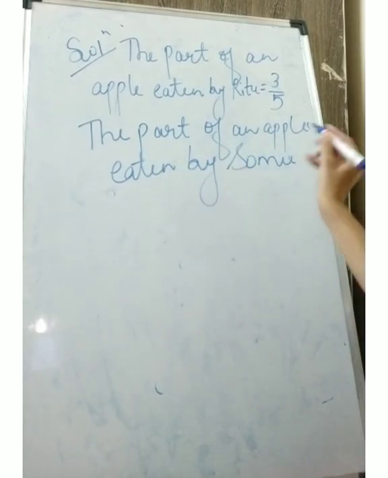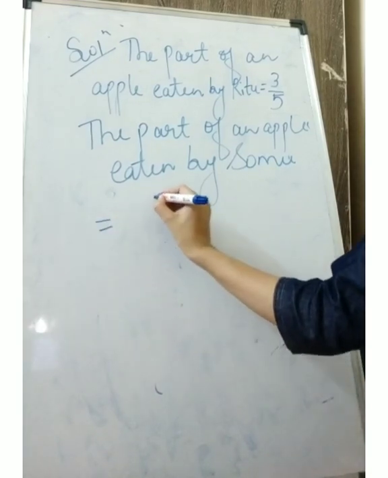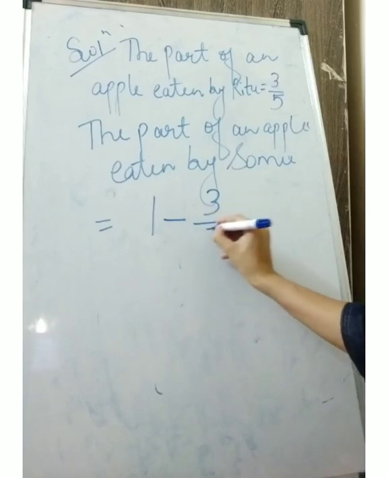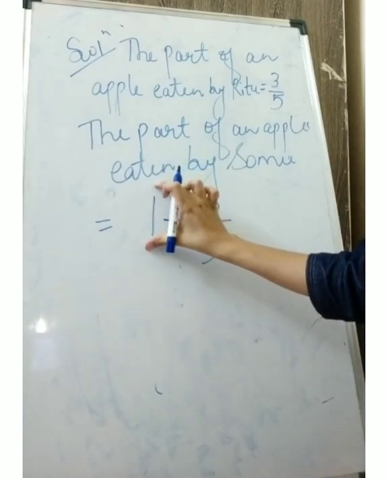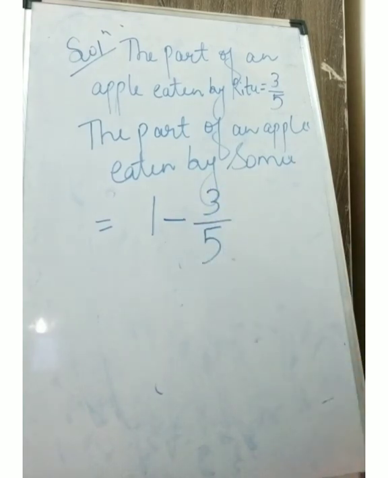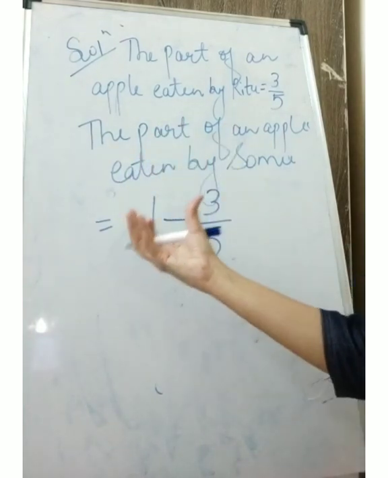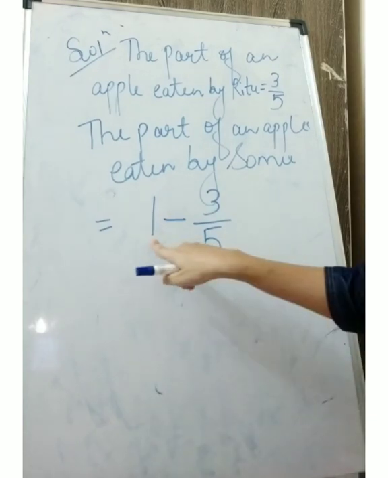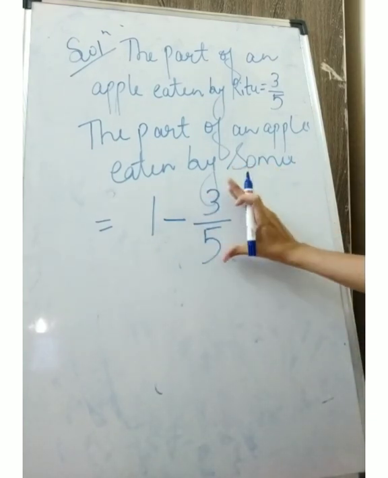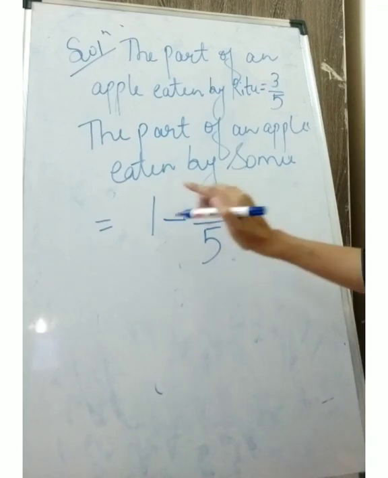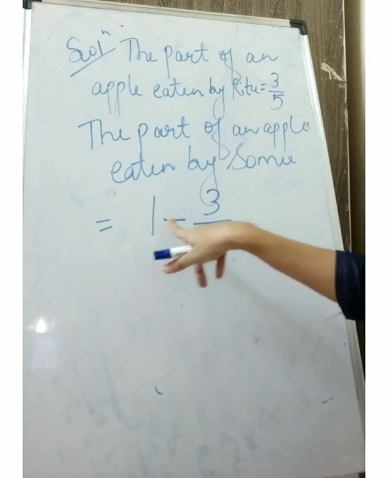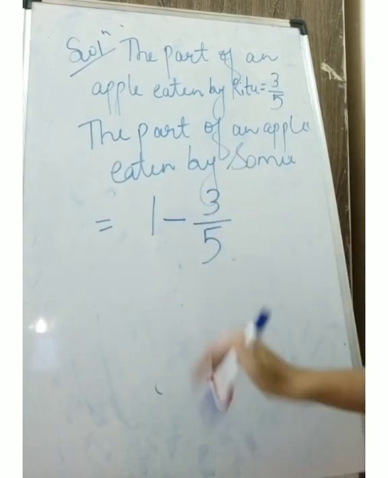We have to find out how much Somu has eaten. So the apple was 1 and the part Ritu has eaten was 3 upon 5. So from one apple, if we minus 3 upon 5, we will come to know how much part is left, which has been eaten by Somu. So from one apple we will minus 3 upon 5 part, because this part is eaten by Ritu. That is why I have written from one apple, 1 minus the part eaten by Ritu.